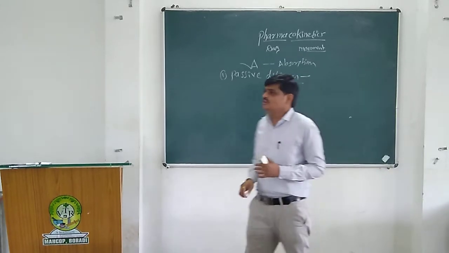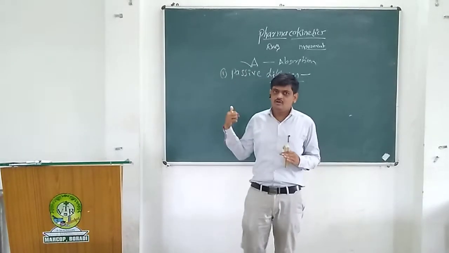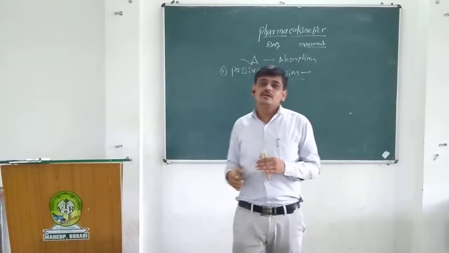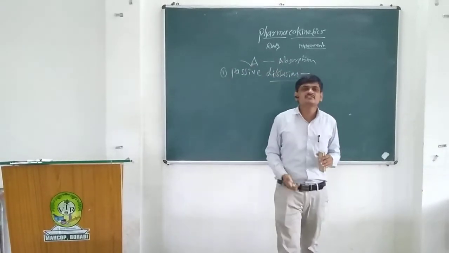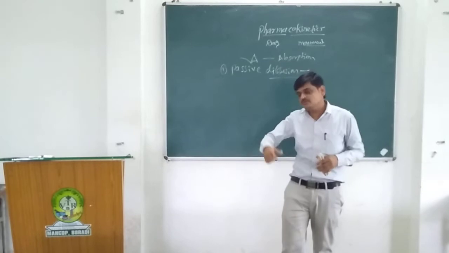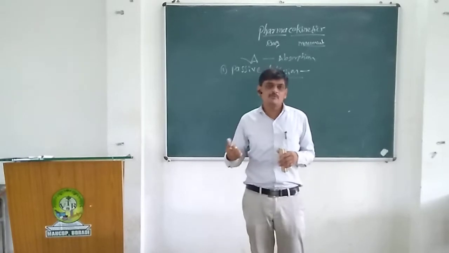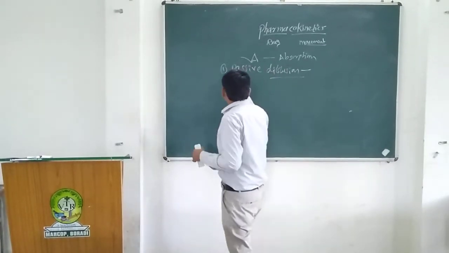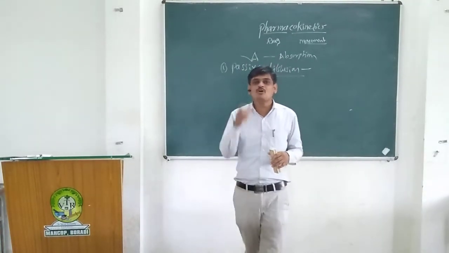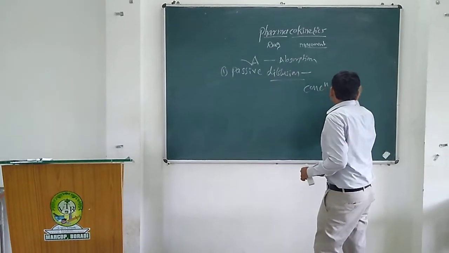In case of passive diffusion, about 90% of drugs are absorbed by this process. That's why it is also called simple diffusion. In this process, the cell is not actively involved in transporting the drugs from one side to the other side. That's why they do not require any special type of energy. The diffusion of drugs is directly proportional to the concentration gradient.